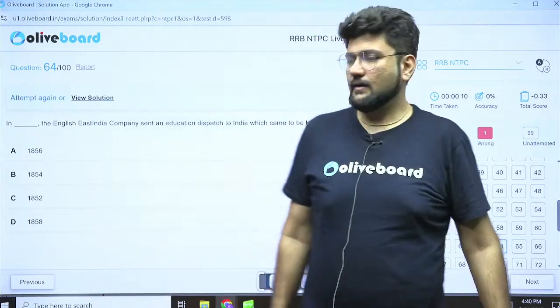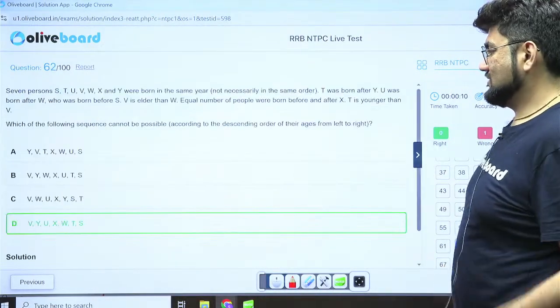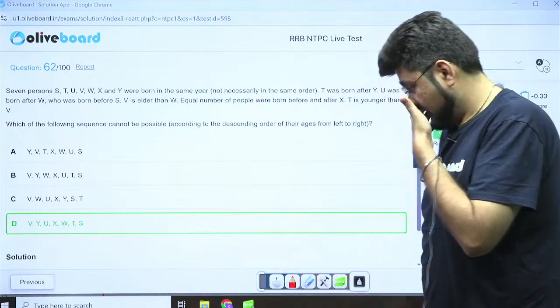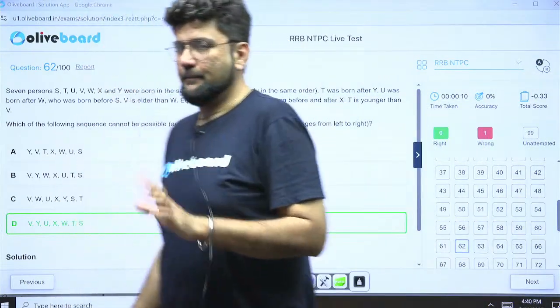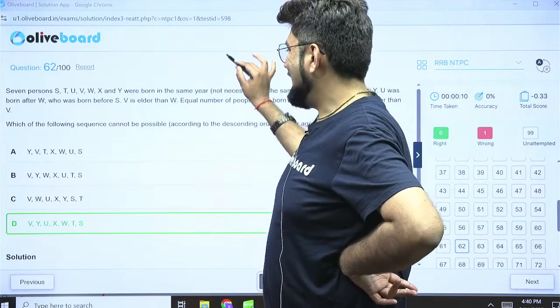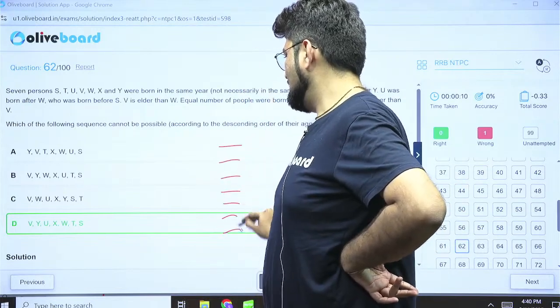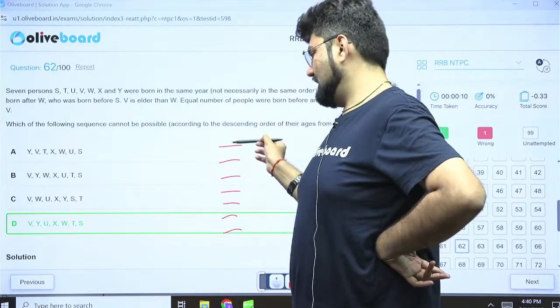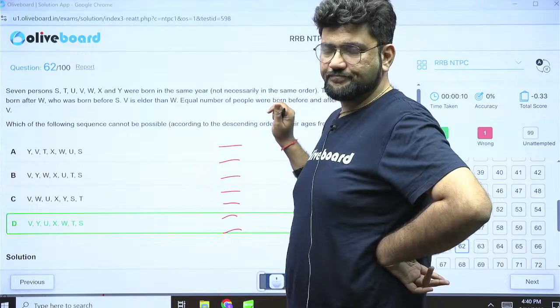Which question was that? 63, 52. Yes. See, observe carefully, okay? Now there are two options to solve this question, Argamita. One is I draw a scope of 7 people, 3, 4, 5, 6, 7, and then according to everything I'll arrange. I'll make the arrangement here and then check which one fits and which one does not fit.